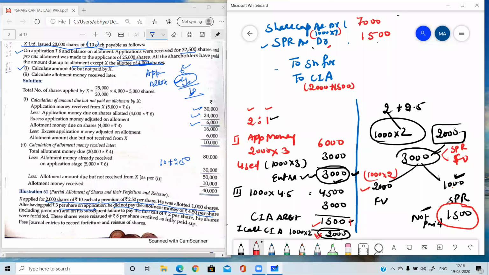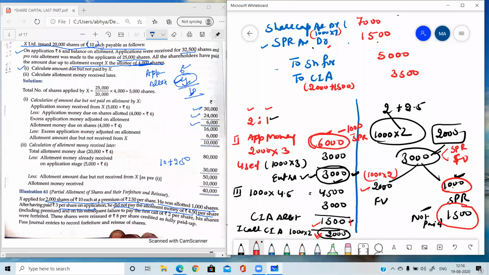So that is the 3500. And what I told you is that in share forfeited pro rata questions, this amount will be transferred here. But now this amount cannot be transferred here. Reason: in this amount, SPR is also included. And many times I told you that the SPR which is already received will not be shown in the journal entry anywhere. So you have to deduct the SPR from here. 6000 minus 1000, the SPR amount. So here we are going to write the 5000 amount.